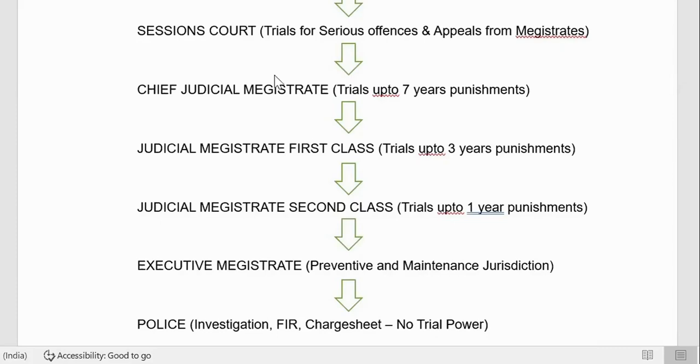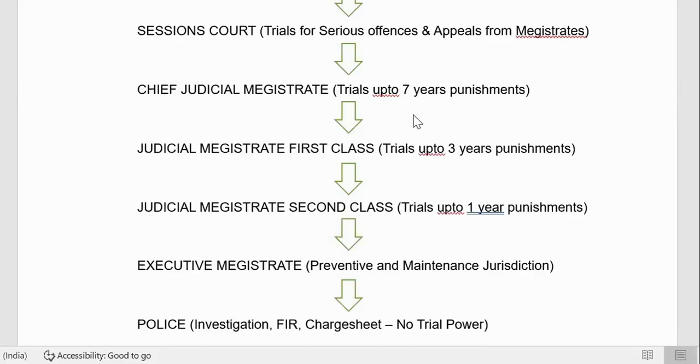Here, the Chief Judicial Magistrate can give punishment up to 7 years. Judicial Magistrate first class can give up to 3 years. But the Chief Judicial Magistrate is also a magistrate of first class only. Please don't get confused. Below the Sessions Court, it is the Chief Judicial Magistrate only, but they have given more power to the Chief Judicial Magistrate, who can give punishment up to 7 years.